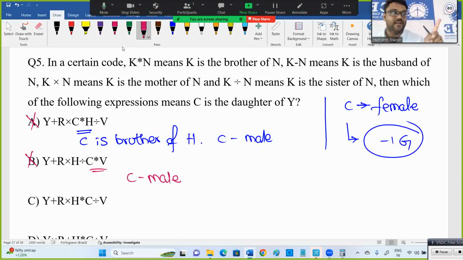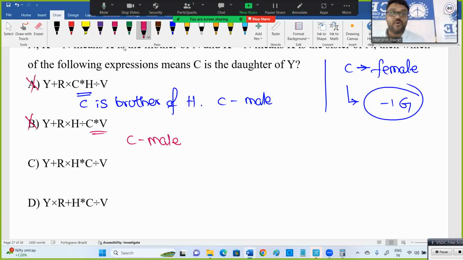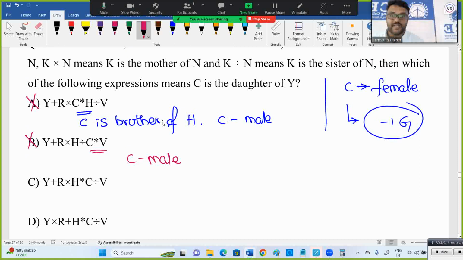You are solving only one now. You solve one among C and D. Let's say you solve C: if you got daughter, it means C, otherwise D is the answer. No need to solve D. One more thing, generation gap also I need to observe. I'll check how to check the generation gap.